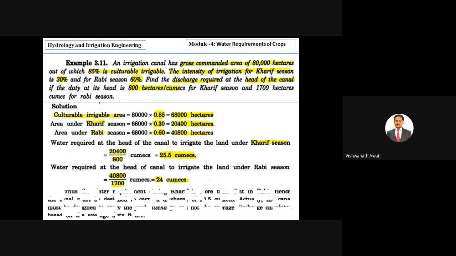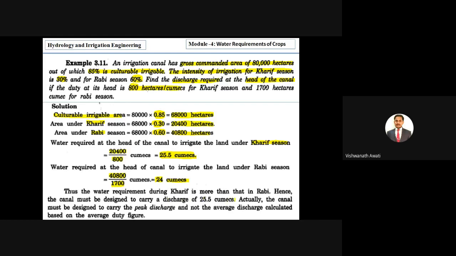Thus the water requirement during the Kharif season is more than the Rabi season. For Rabi season it is 24 cumecs and for Kharif season it is 25.5 cumecs. Hence, the canal must be designed to carry the highest value, a discharge of 25.5 cumecs.